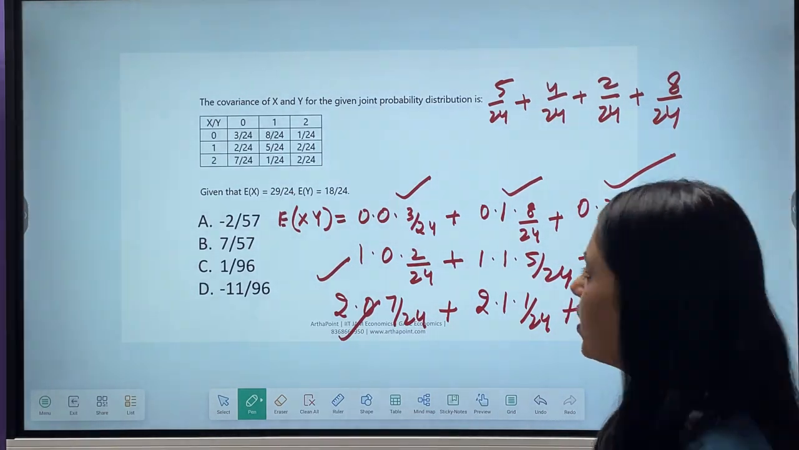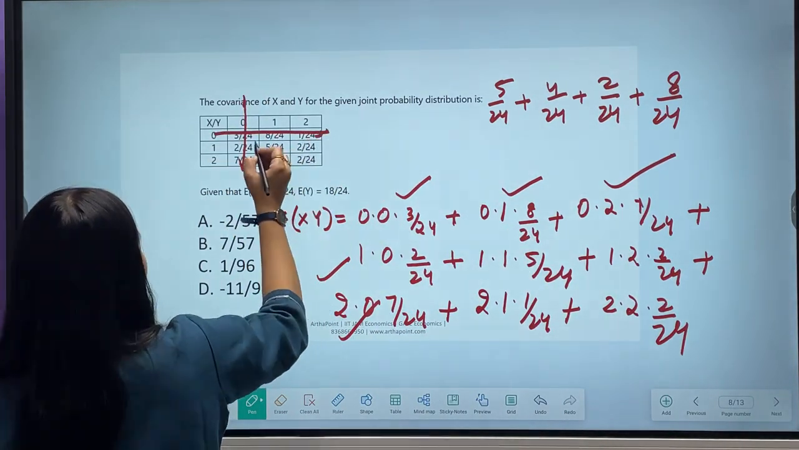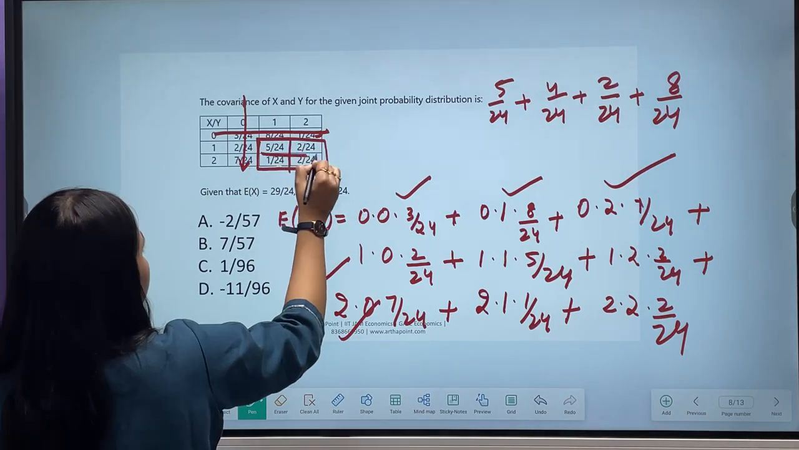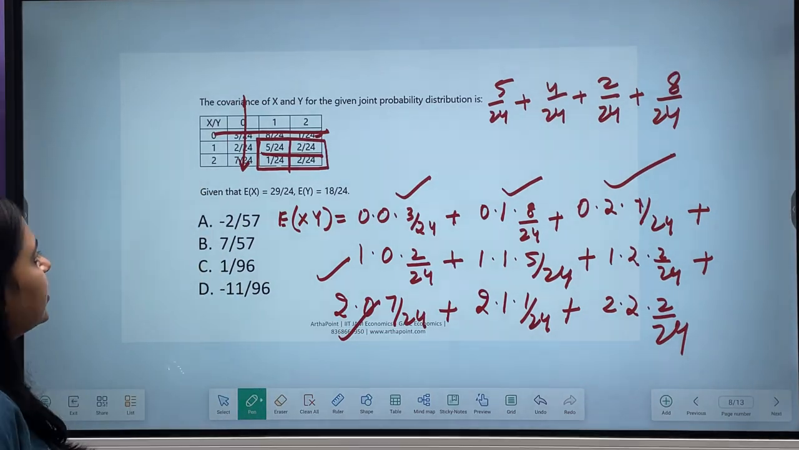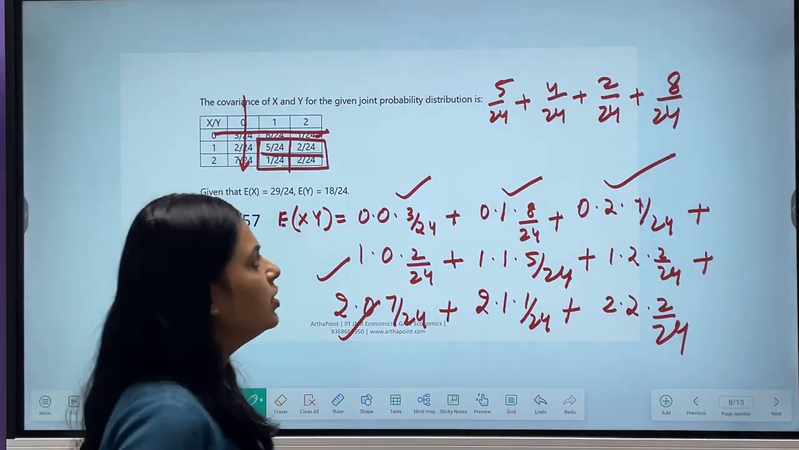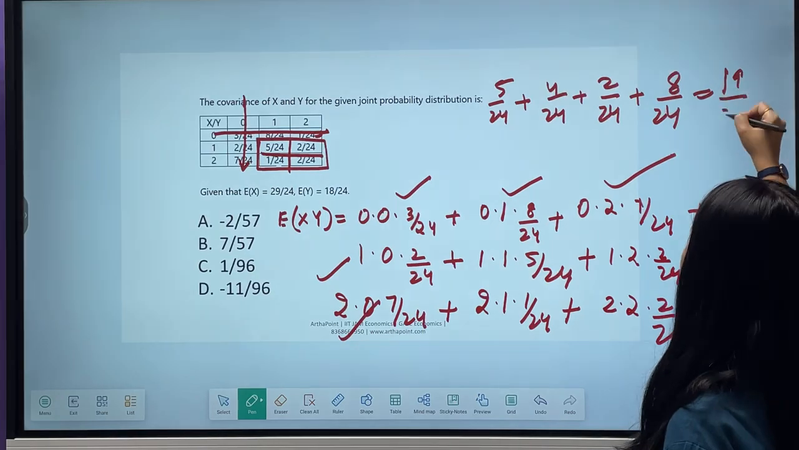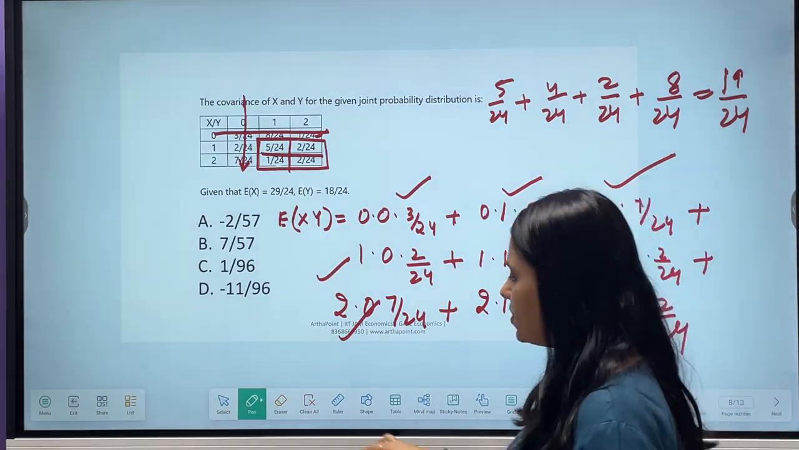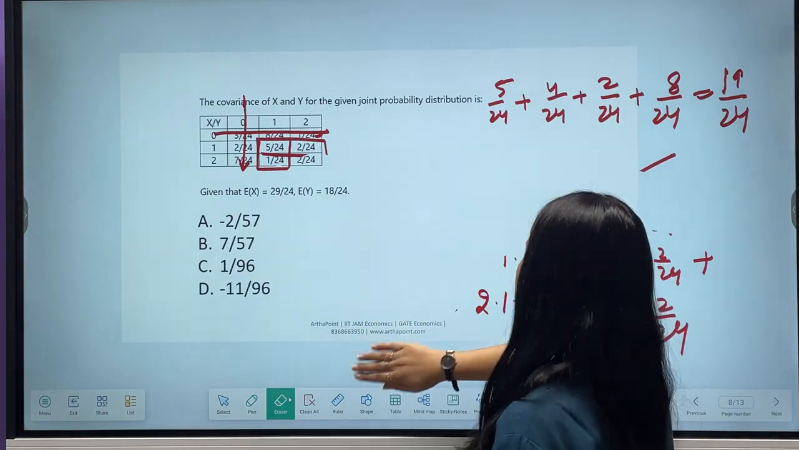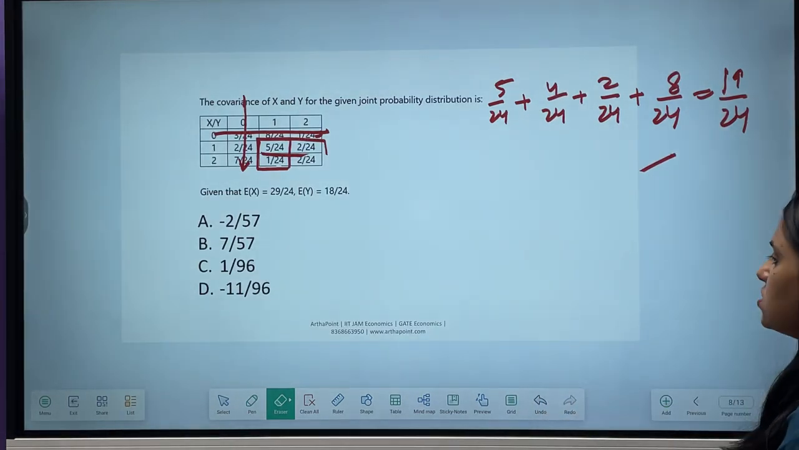Is that clear? If you look carefully, this whole part becomes 0 and this is also becoming 0. So ideally only this matrix was useful for me. Only this matrix is useful. So 5, 4, 2 and 8. This is correct. So here you will get 19 by 24. This will be E of xy. Now you can go ahead and find the covariance through this formula.